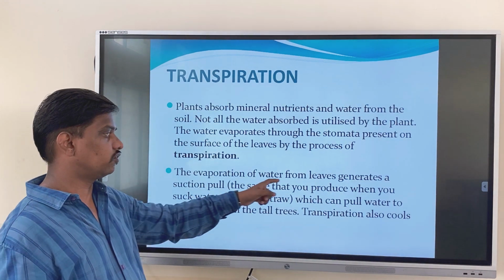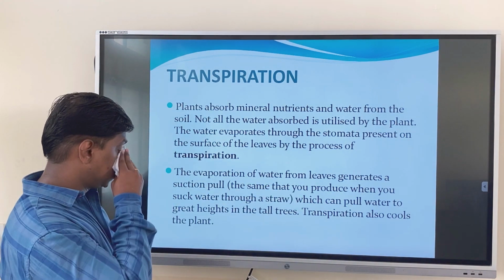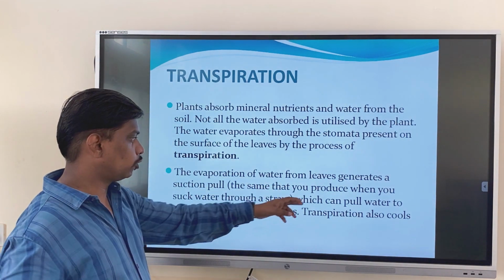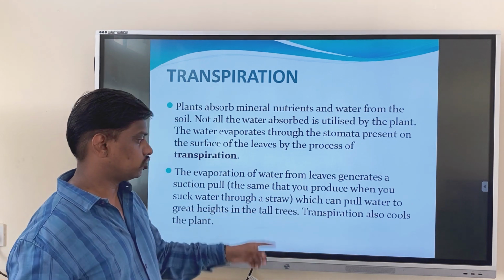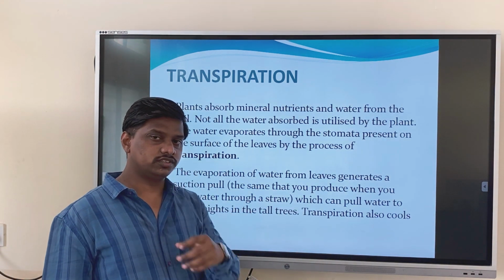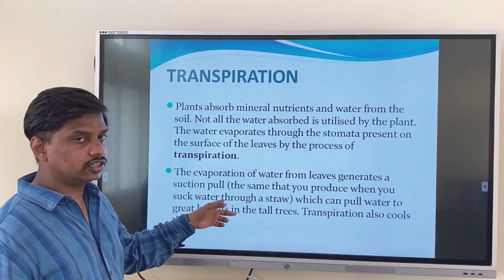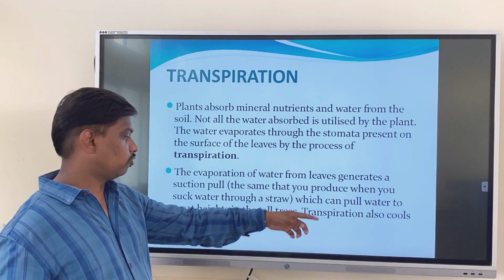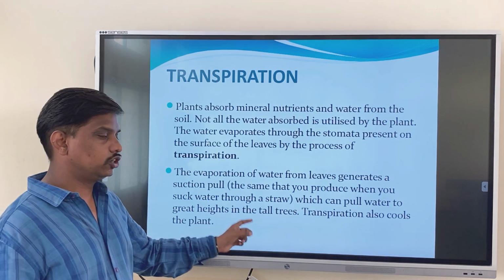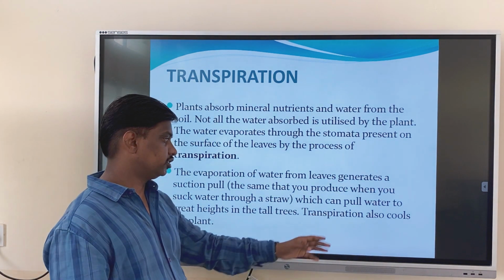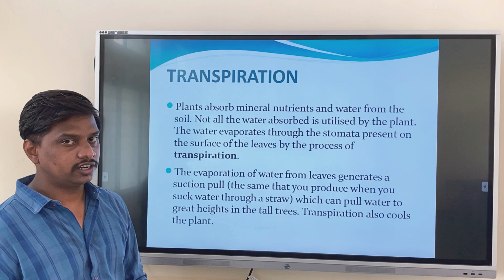The evaporation of water from leaves generates a suction pull, the same that you produce when you suck water through a straw. Just as we suck coconut juice through a straw, the plants work like that, and can pull water to great heights in tall trees. Transpiration also cools the plant body.